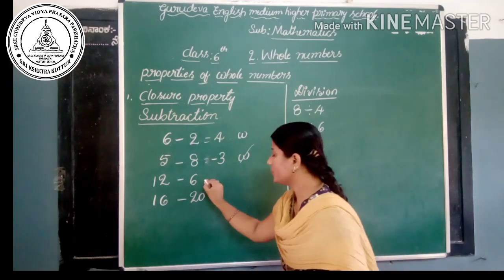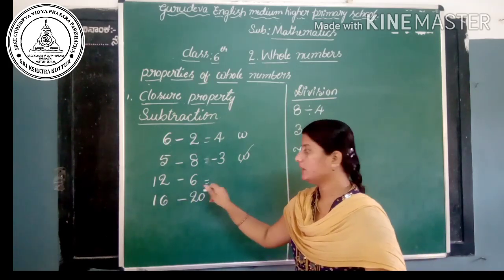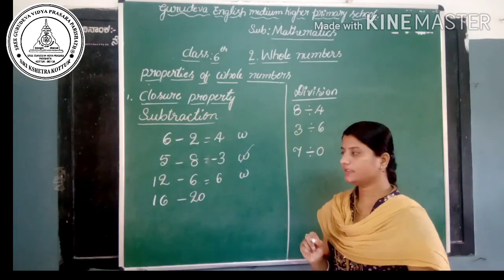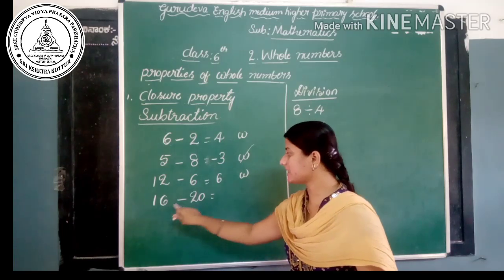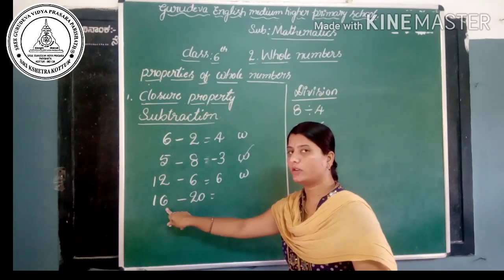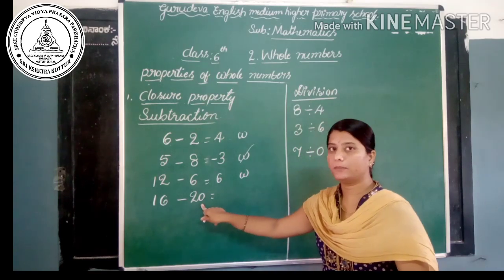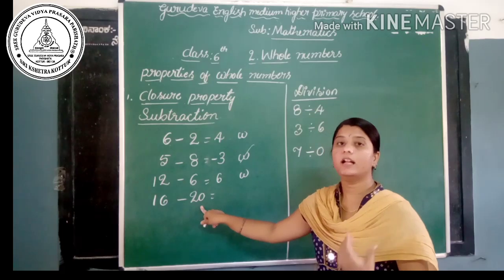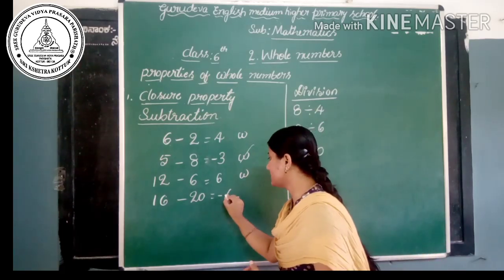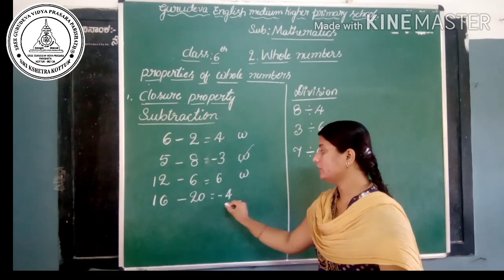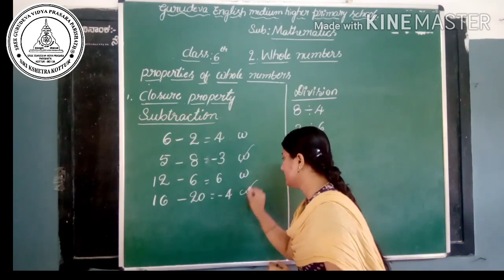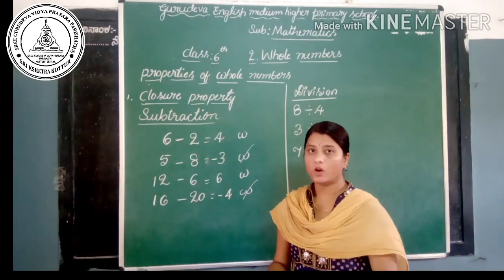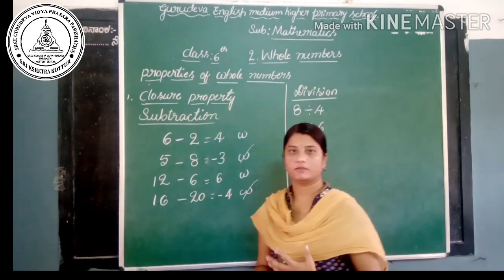Okay. Then, third question, 12 minus 6. 12 minus 6 is 6. So, 6 is a whole number. Is it? Then next, fourth question, 16 minus 20. So, 16 is a smaller number and 20 is a greater number. So, we cannot subtract these two numbers. If we subtract these two numbers, we get a negative answer, that is minus 4. We know that negative numbers are not whole numbers, is it? We can finally conclude that whole numbers are not closed under subtraction.